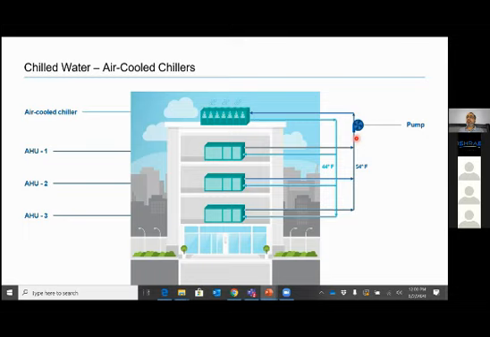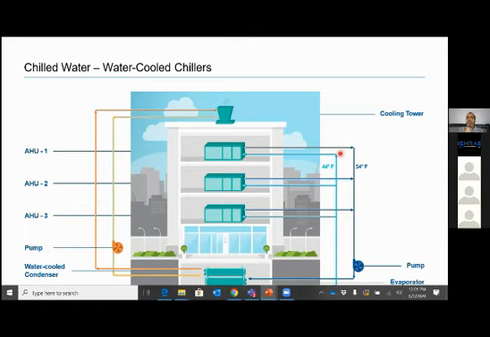So we have a pump here. We don't need cooling tower here because we don't need condenser water pumps. So we only need chilled water pumps. So these chilled water pumps can be only primary, secondary, or variable primary. Scheme can be anything, right?